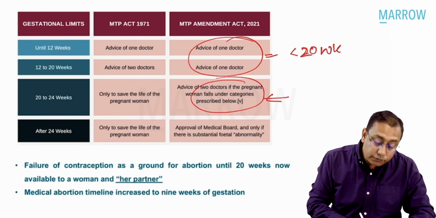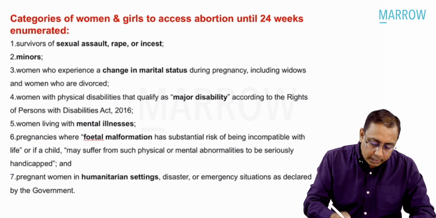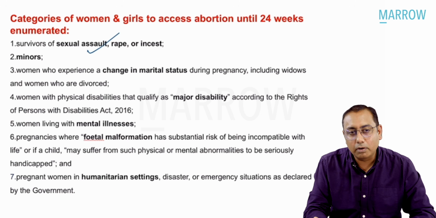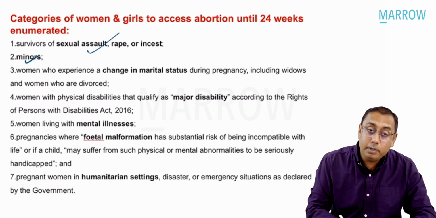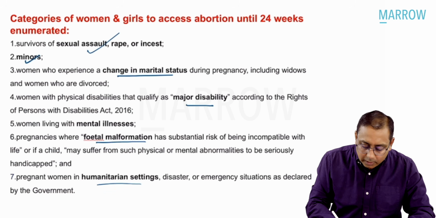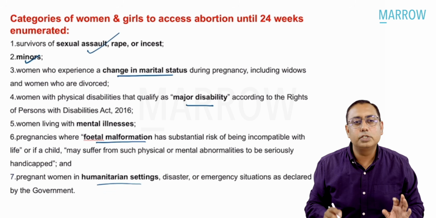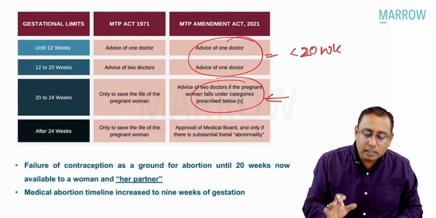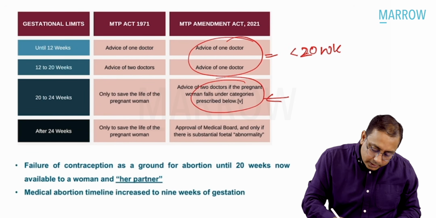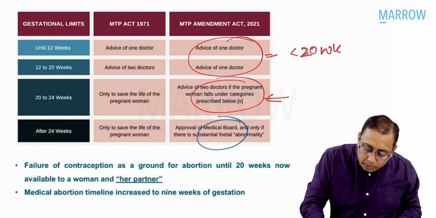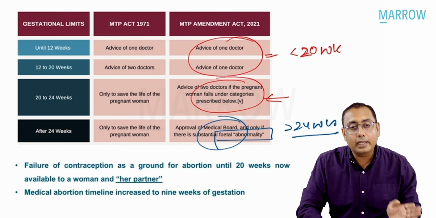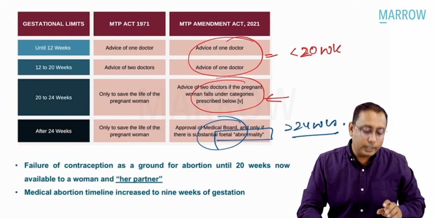What are the certain categories for 20 to 24 weeks of gestation? If the female has undergone sexual assault or rape or incest, or the female was a minor, change in marital status, major disability to the female, fetal malformations, or in other humanitarian settings, disasters or emergency situations. In these cases, the female can undergo MTP from 20 to 24 weeks. After 24 weeks, we need a medical board approval only in case of fetal anomaly. After 24 weeks, the female can get MTP only in case of fetal anomaly.